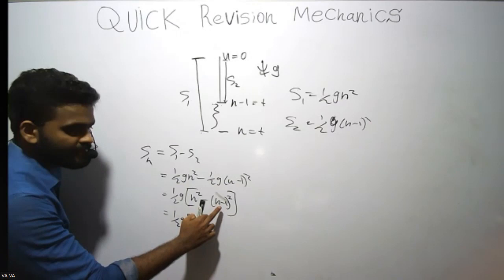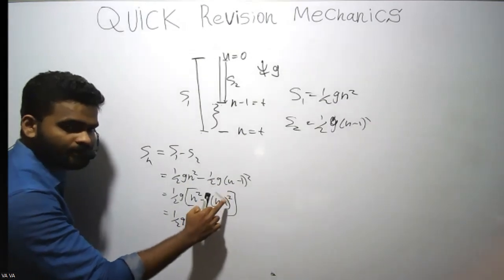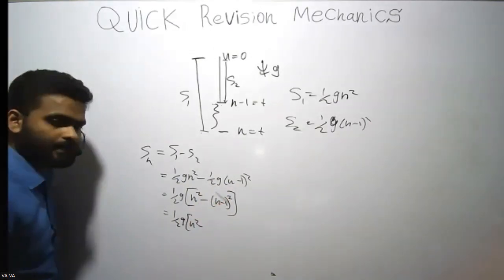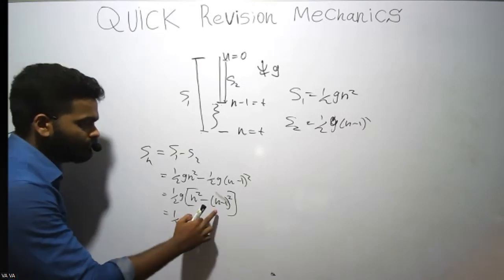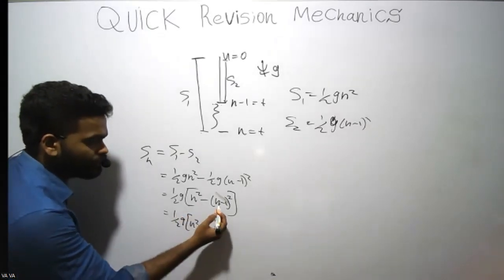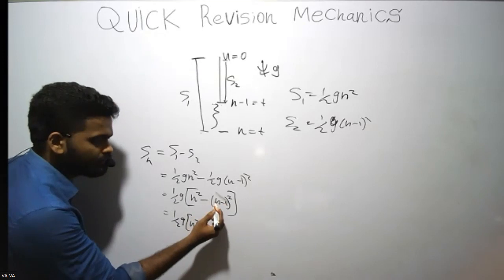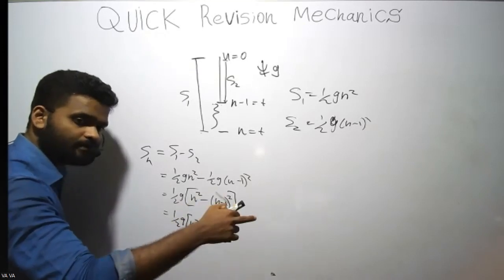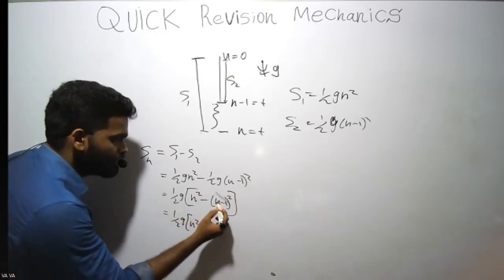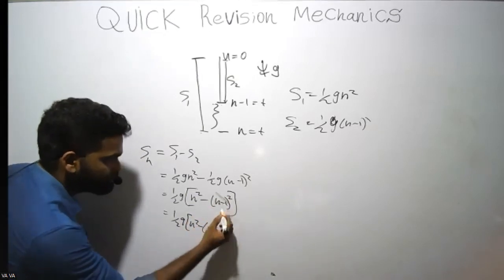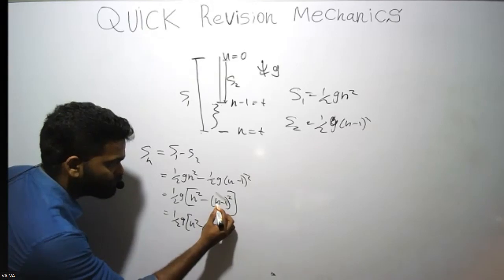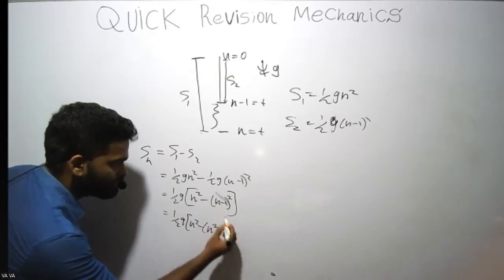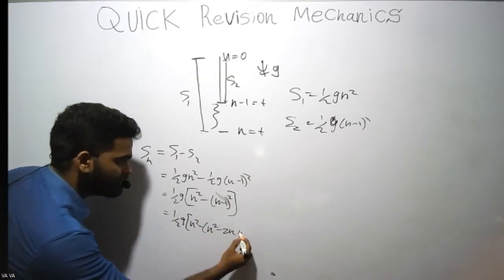You cannot write this as n squared minus 1 squared, right? There are some students who write like that. That is not correct. You have to expand this. So a plus b squared is a squared plus b squared plus 2ab. So this should be n squared minus 2 times n times 1, 2n, plus minus 1 squared, that is plus 1.